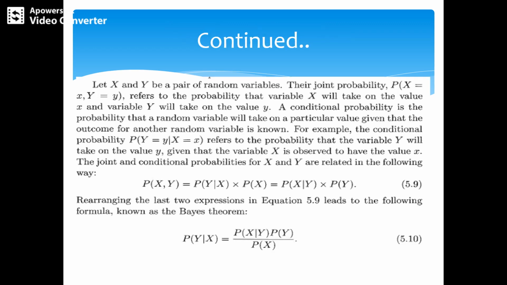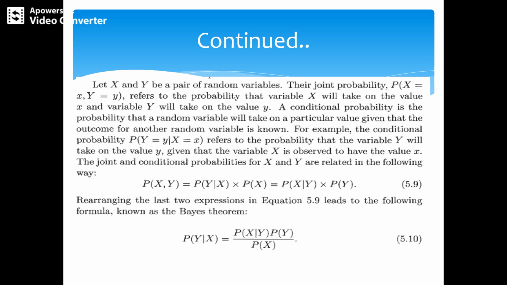So let us discuss. Let capital X and Y be a pair of random variables. Their joint probability, capital P of capital X equal to small x, comma, capital Y equal to small y, refers to the probability that variable X will take on the value small x and variable Y will take on the value small y. A conditional probability is the probability that a random variable will take on a particular value given that we know the outcome of another variable.